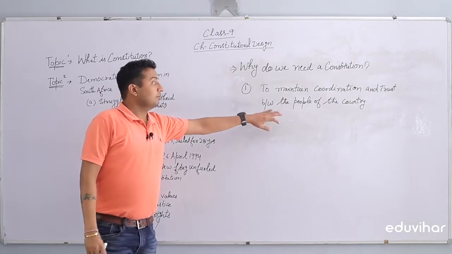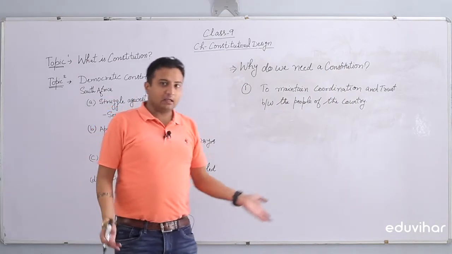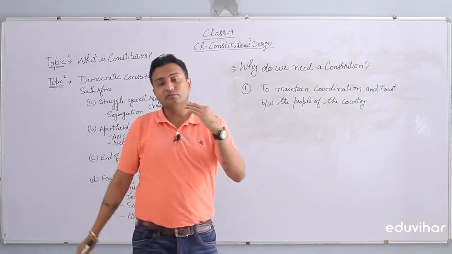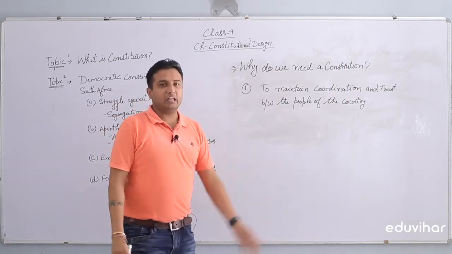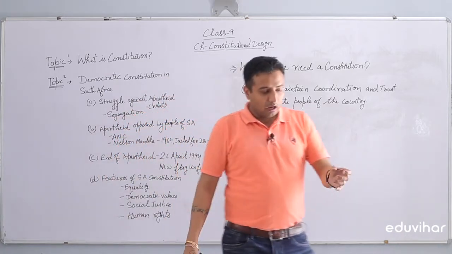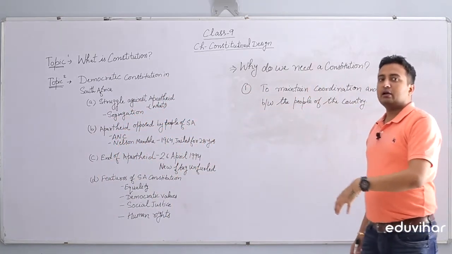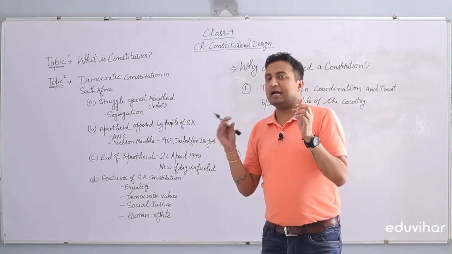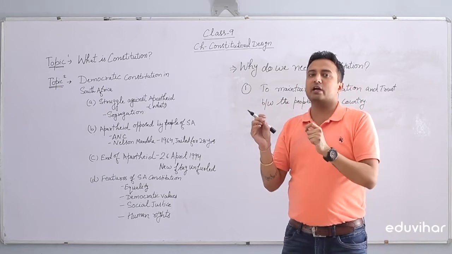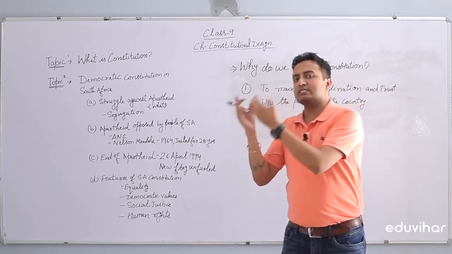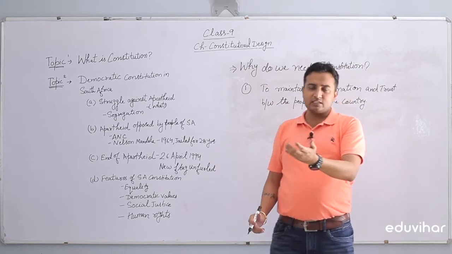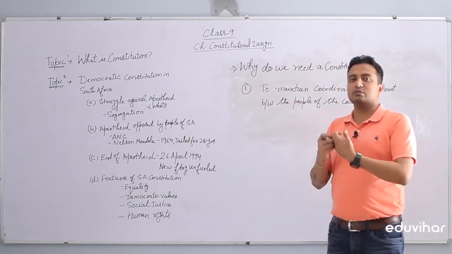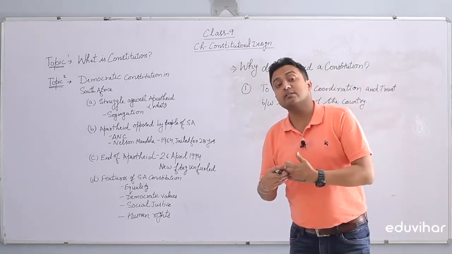The first thing: why do we need a constitution? So that we can maintain coordination and trust between the people of the country, guys. How? In a diverse country like India, there must be some trust between communities, that there will not be any unfair or unjust practice followed against them. Suppose we do have minorities like Muslims, Sikhs, Christians, Buddhists and Jains, right?